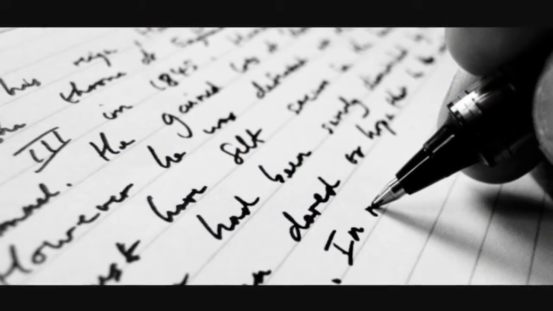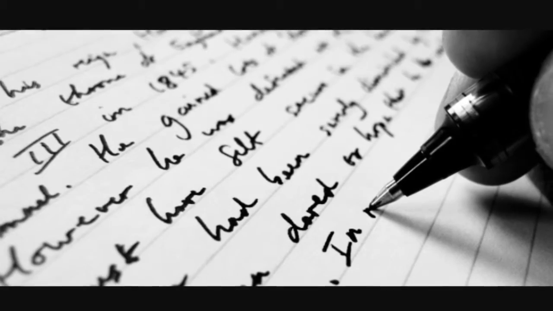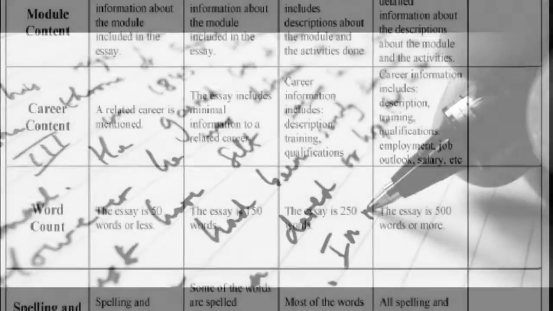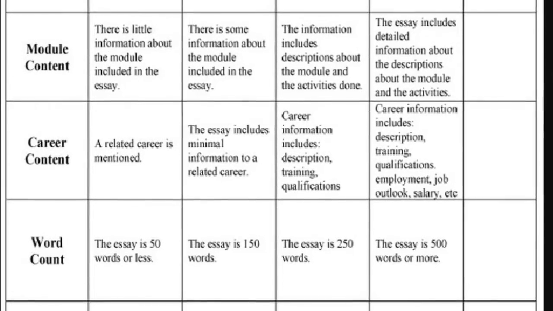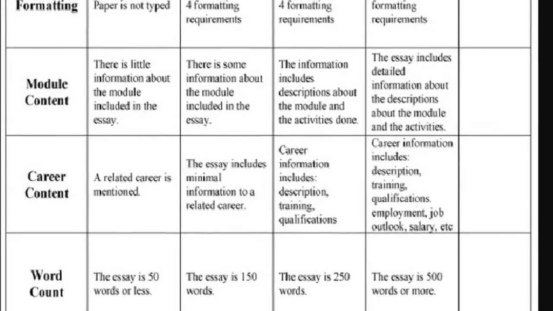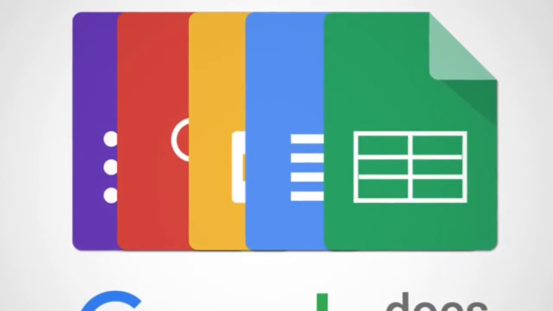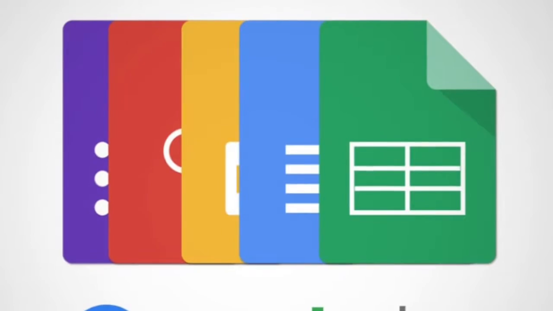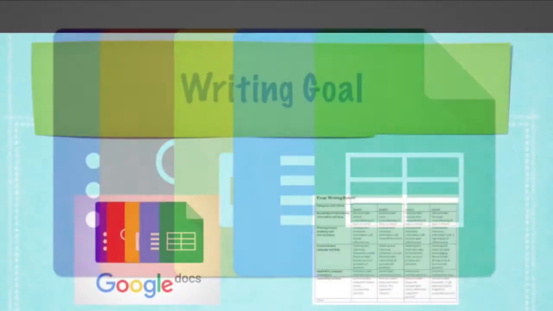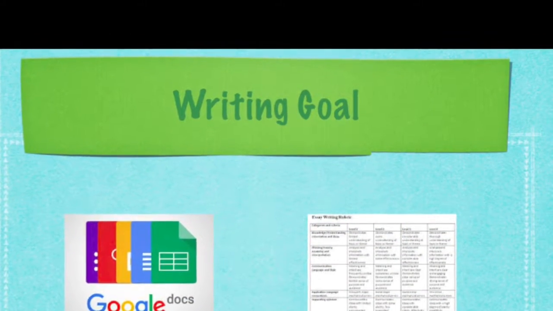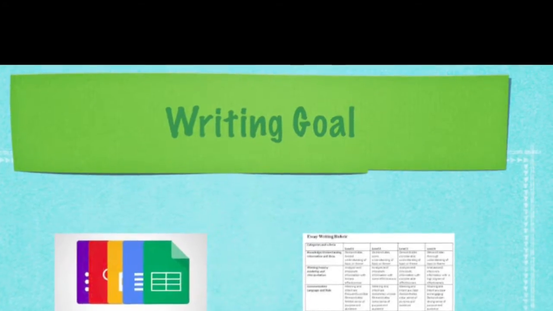The second IEP goal will focus on writing. This will be all about students making corrections and checking for understanding. They will be handed a rubric and will create Google Docs to write a 5-paragraph essay. Students will receive feedback from a partner before handing in the final draft to the teacher.